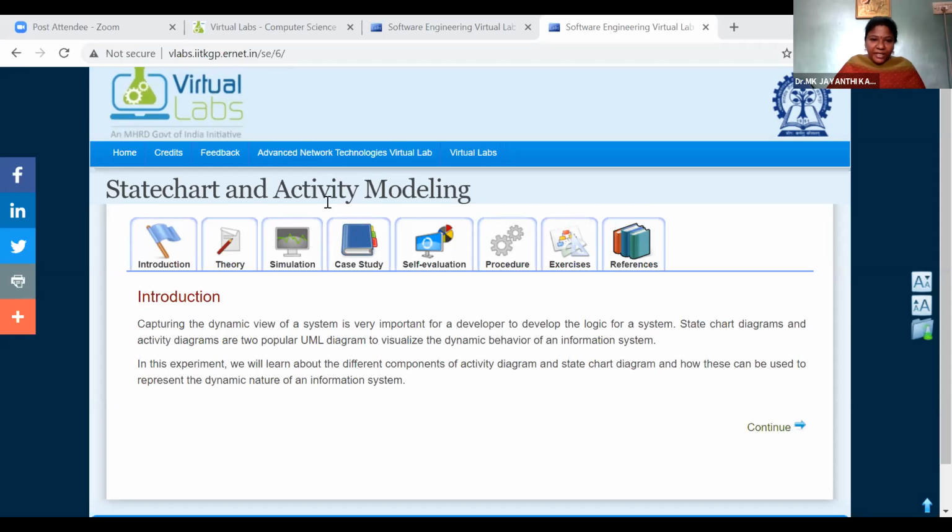And in activity diagram, the internal behavior: what are the functions we are executing, how the functions are interacting with each other within the internal system. Say it may call the accept function, then it will send the data to the processing function. For example, if it is an ATM transaction, it will accept the username and password, PIN number from the end user.